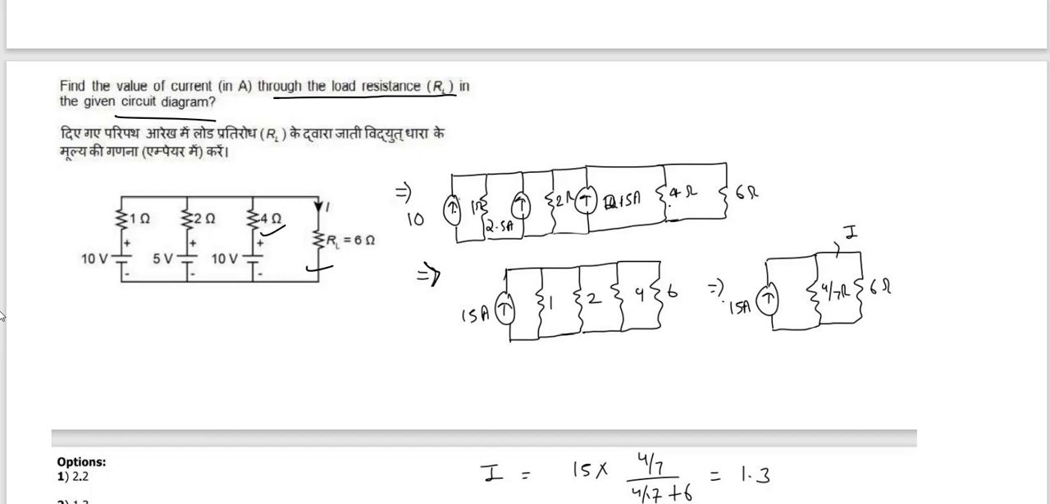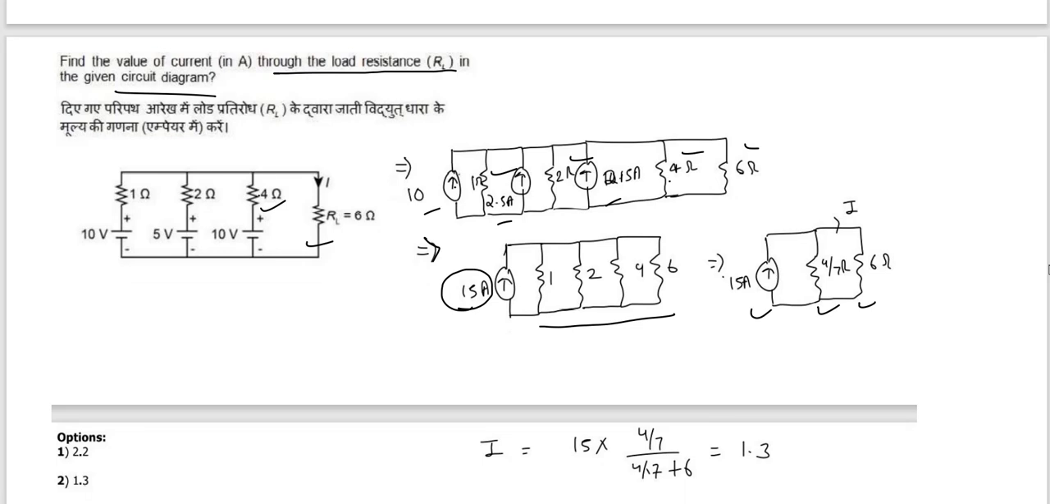Now the current sources become 10, 2.5 and 2.15. Now this becomes 15 ampere because all current sources are added. Now 1 ohm, 2 ohm, 4 ohm and 6 ohm are in parallel. Okay, it becomes 15 ampere and all parallel circuit become 4 by 7 and 6 ohm.